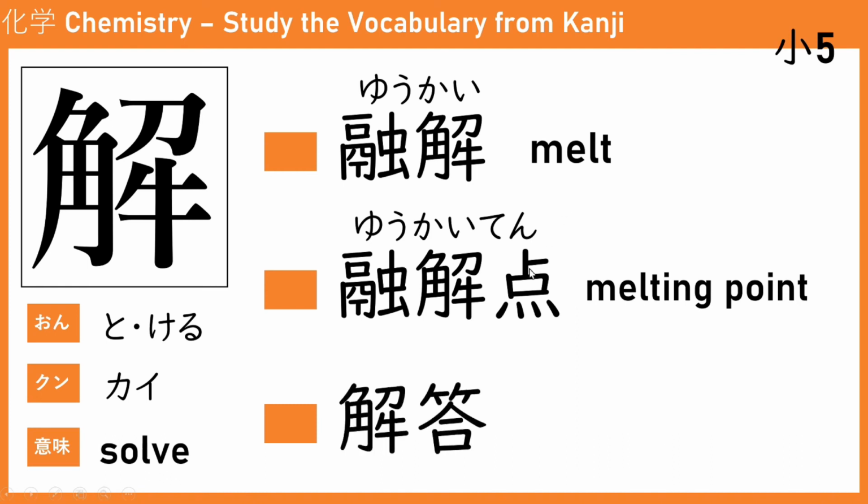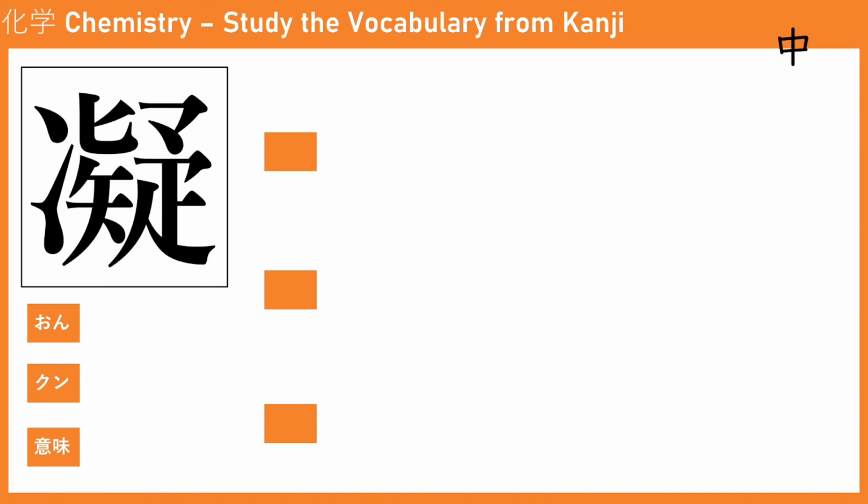And the last one, we got kaito. Kaito means to solve, and this one is the answer. So kaito represents the answer you solve, which is just the answer. Okay, if you have an exam, what is the correct answer? Kaito.